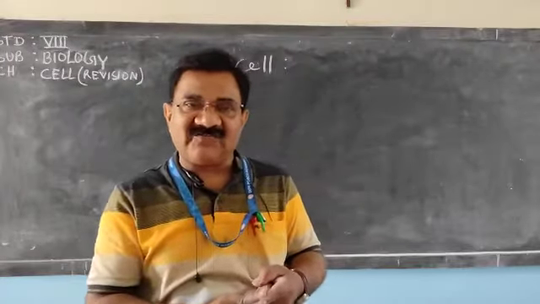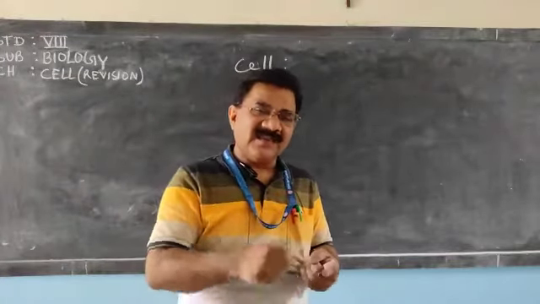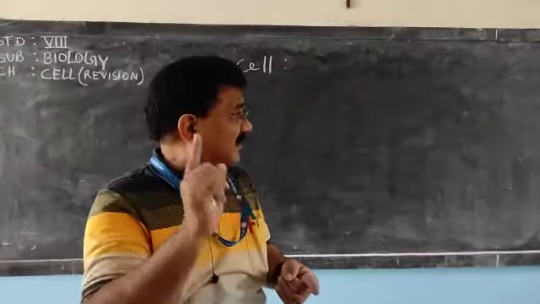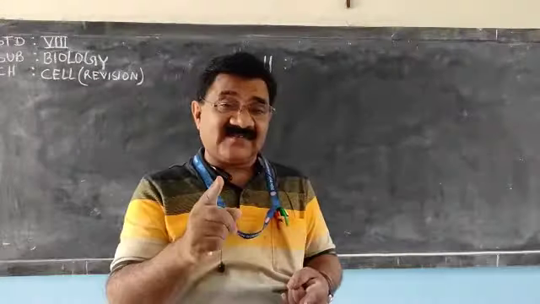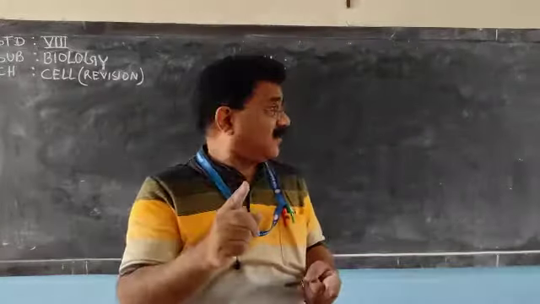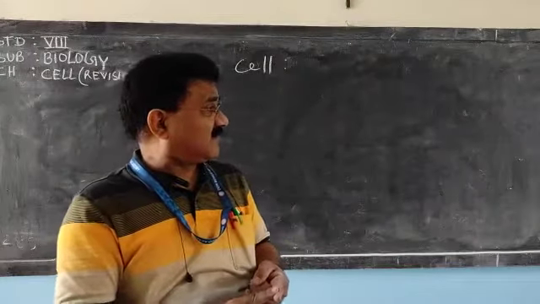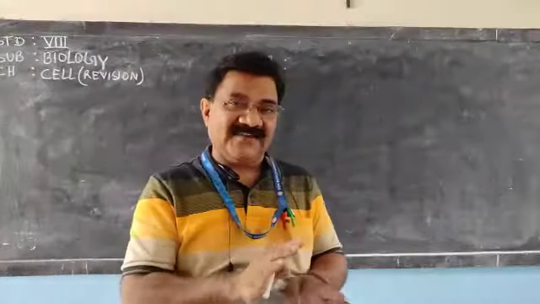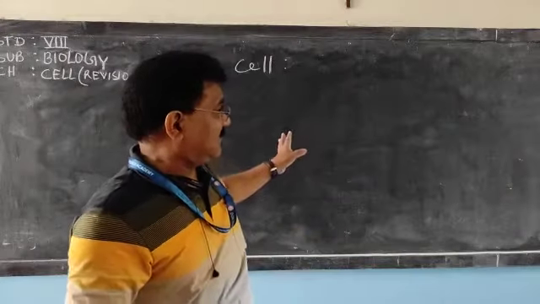Very important question. That part is clear.